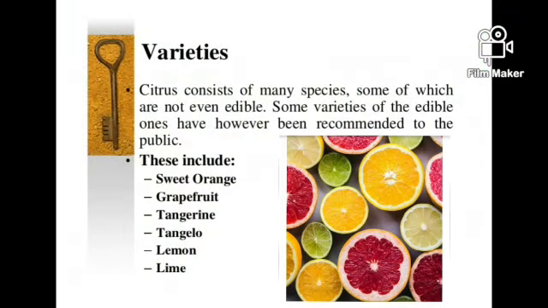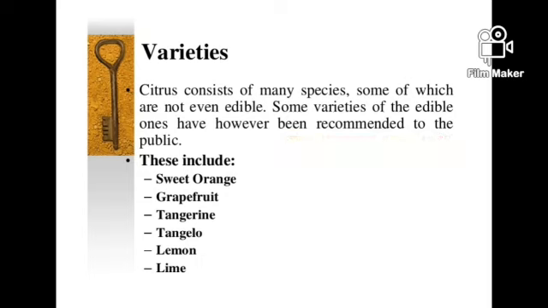There are many varieties of citrus. Citrus consists of many species, some of which are not even edible. Some varieties of edible ones have, however, been recommended to the public. These include sweet orange, grapefruit, tangerine, tangelo, lemon, and lime.